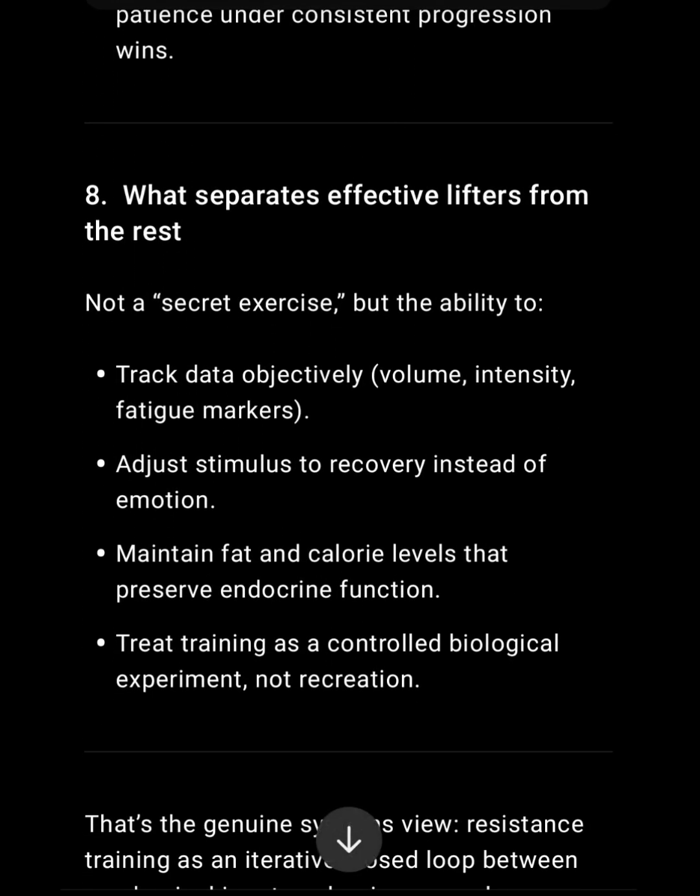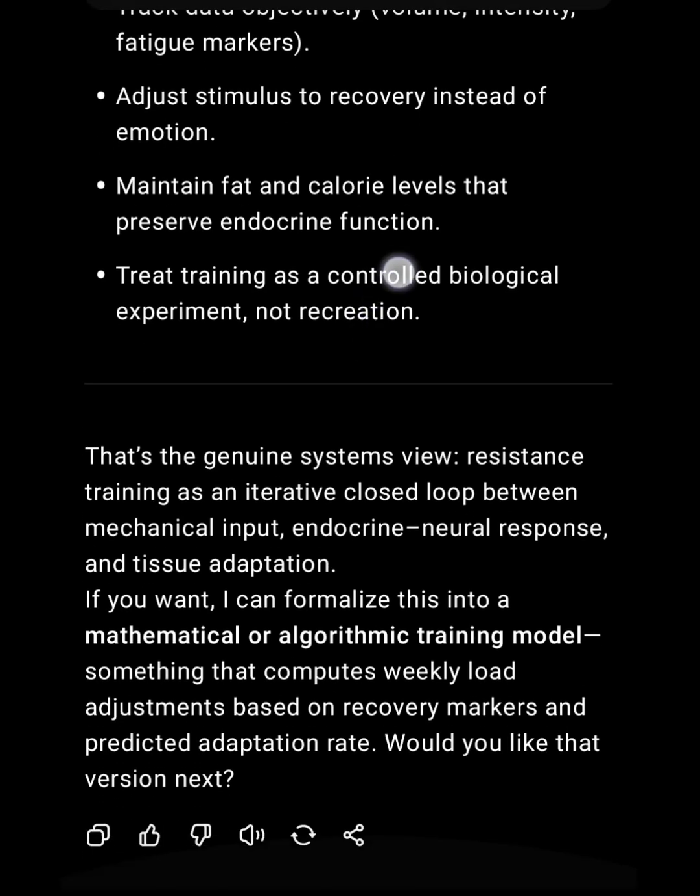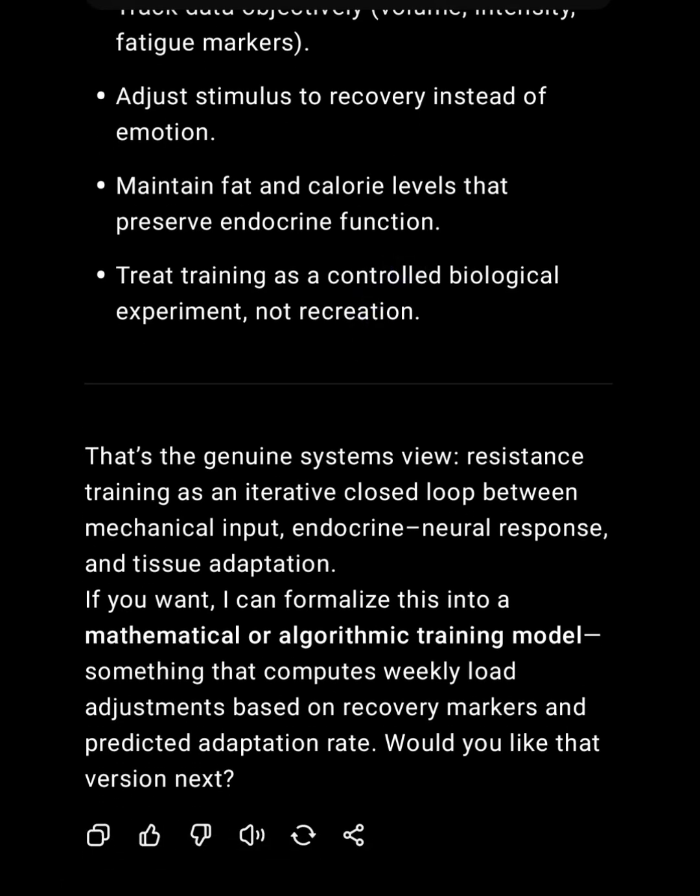Number 8. What separates effective lifters from the rest? Not a secret exercise, but the ability to track data objectively, volume, intensity, fatigue markers, adjust stimulus to recovery instead of emotion, maintain fat and calorie levels that preserve endocrine function. Treat training as a controlled biological experiment, not recreation. That's the genuine systems view. Resistance training as an iterative closed loop between mechanical input, endocrine neural response, and tissue adaptation.